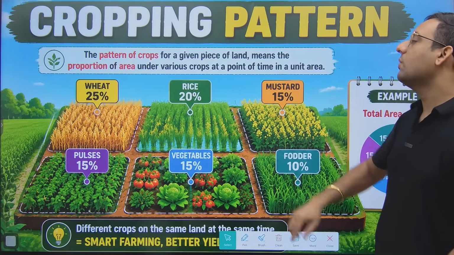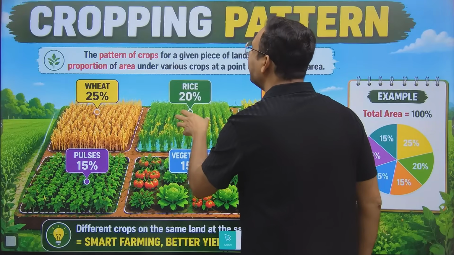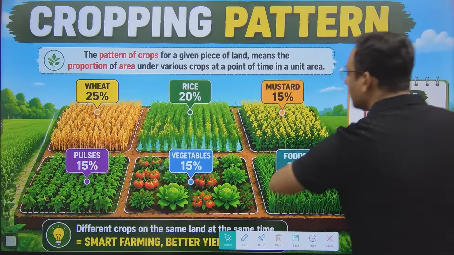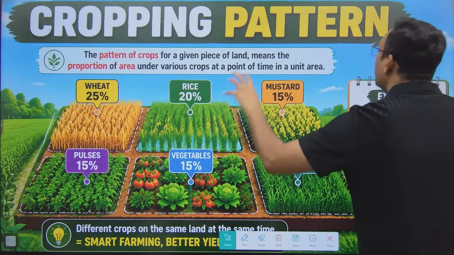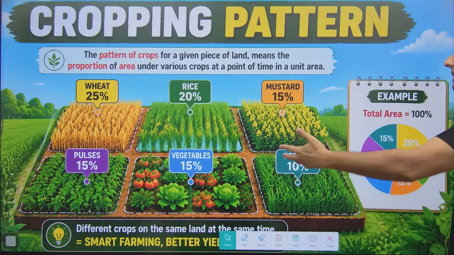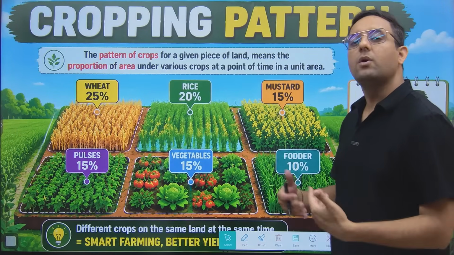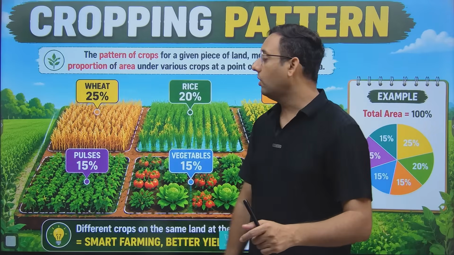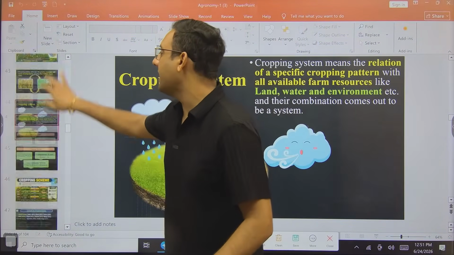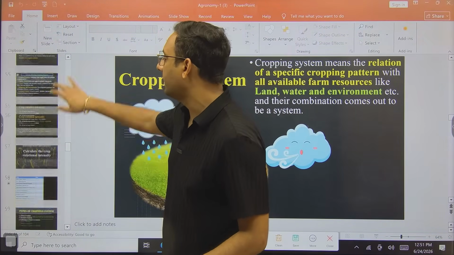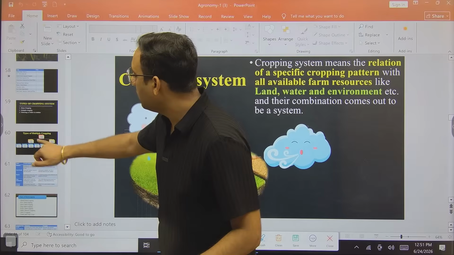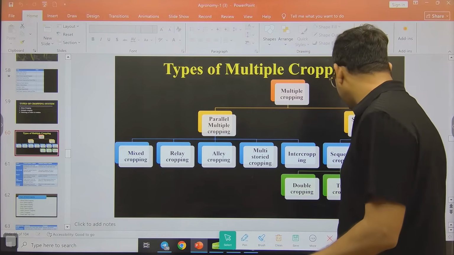Why? Because sequential cropping says you should grow rice and after harvesting of rice you should grow wheat. But if we are growing all these crops at the same time, that means it is parallel multiple cropping. And if you see this example, 6 crops are there, so that means I am able to grow more than 1 crop. So this is also called multiple cropping. But in multiple cropping, it's not sequential. We are not harvesting and sowing the next crop after that. We are cultivating at the same time, and then it will be known as parallel multiple cropping.